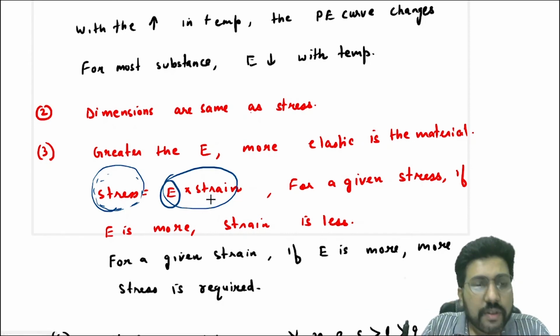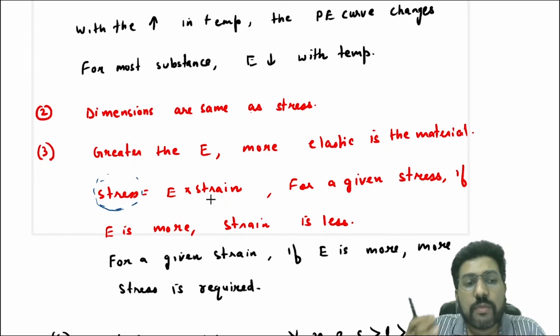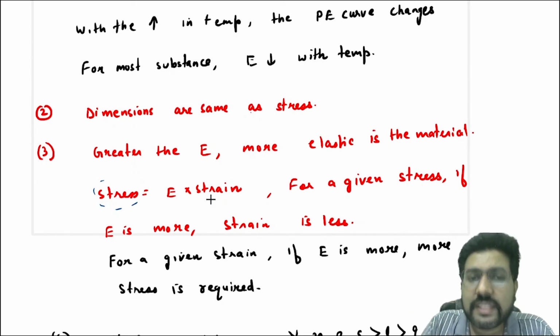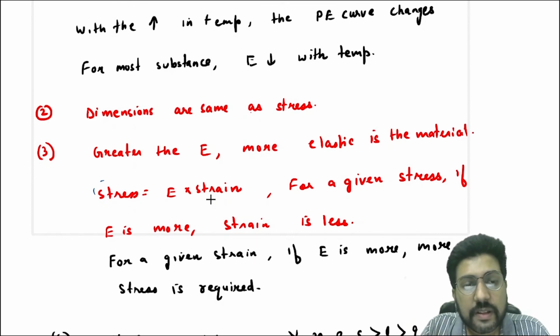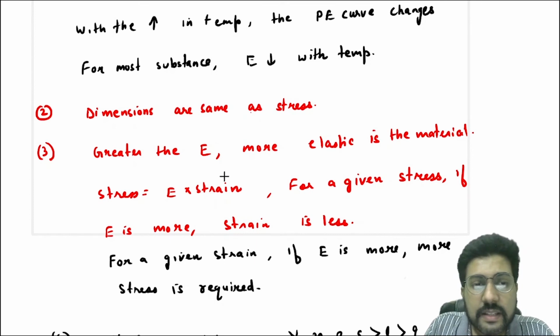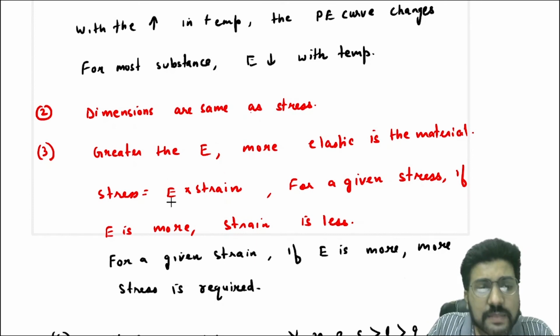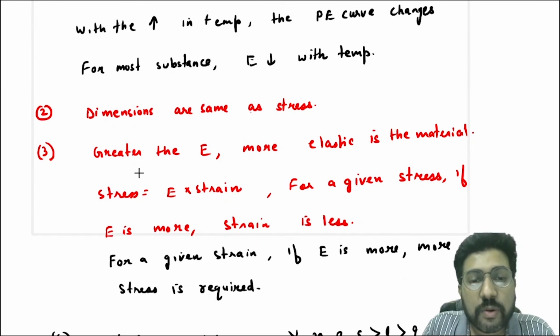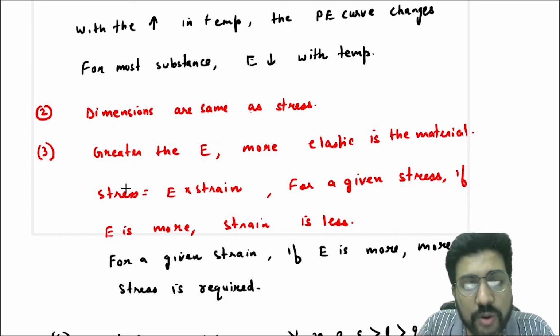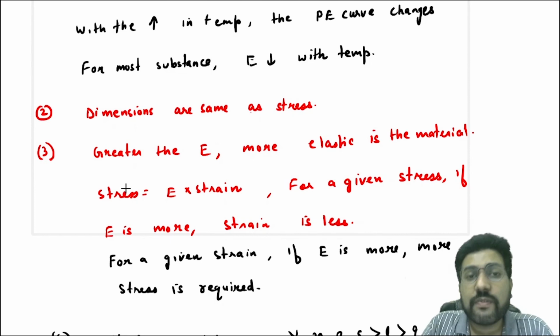So more elastic means more modulus of elasticity. More modulus of elasticity means for a given stress there is less strain. Again, for a given strain, if the modulus of elasticity is more, then more stress is required for that strain.